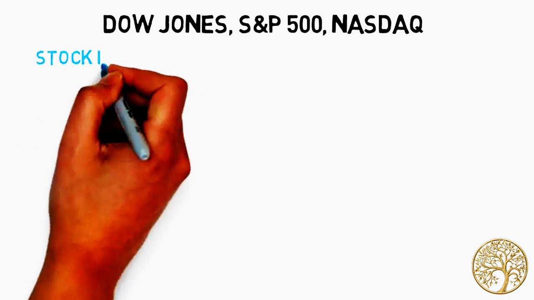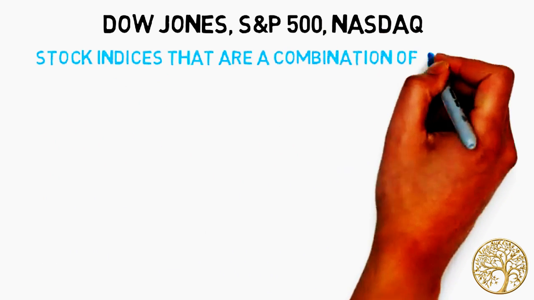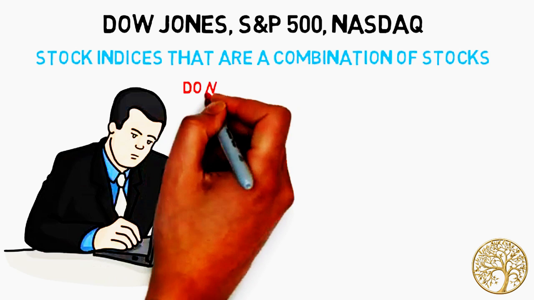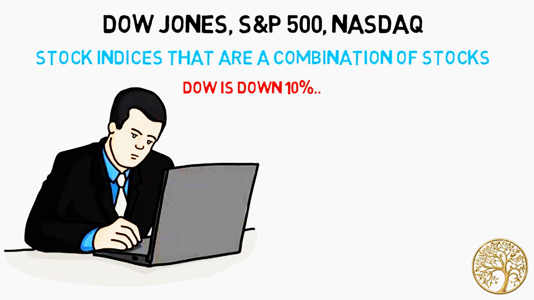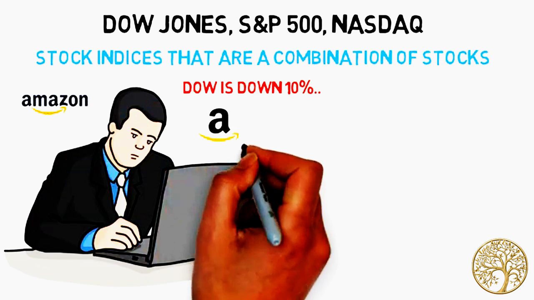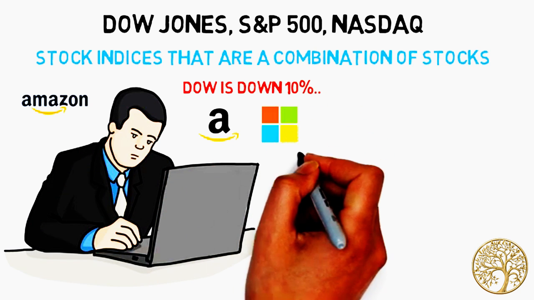Dow Jones, S&P 500, Nasdaq. Stock market indices, that's a combination of many stocks in one. These are used by the news and investors to see how the American market is doing as a whole. Each index has stocks like Apple, Microsoft, Walmart, Amazon, and other big companies inside them. The S&P 500 is the best indicator of how America is doing as a whole.